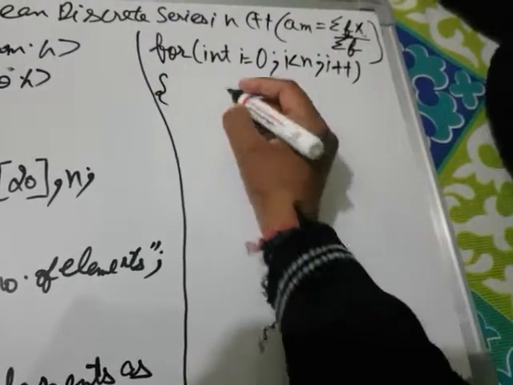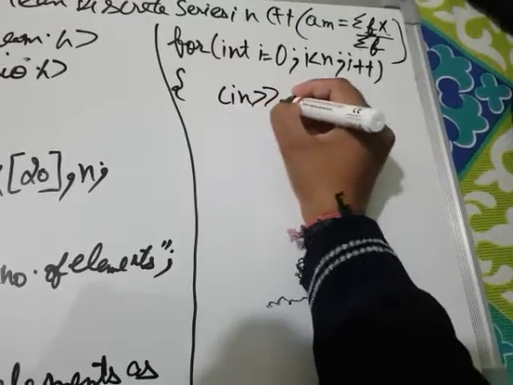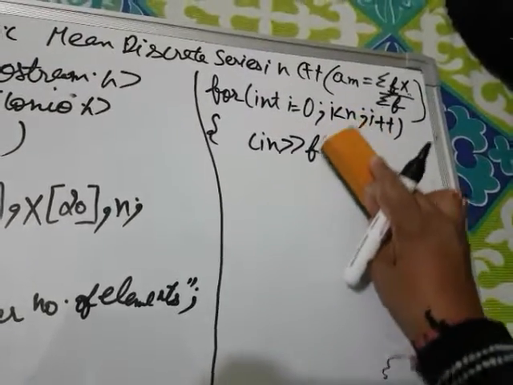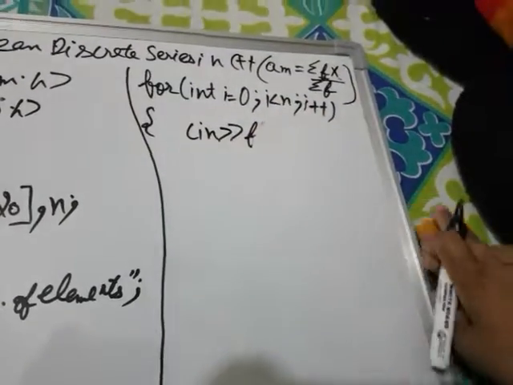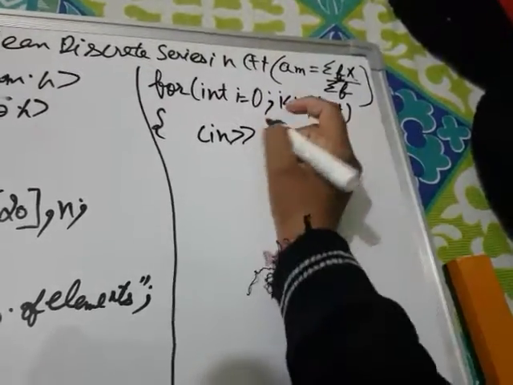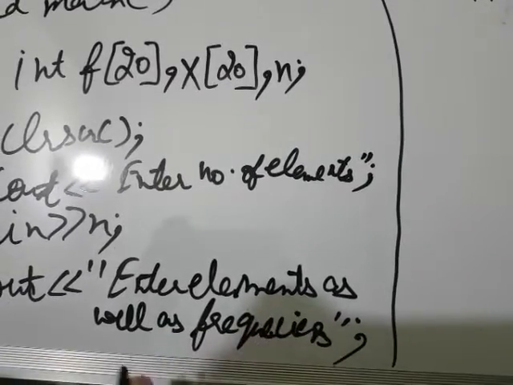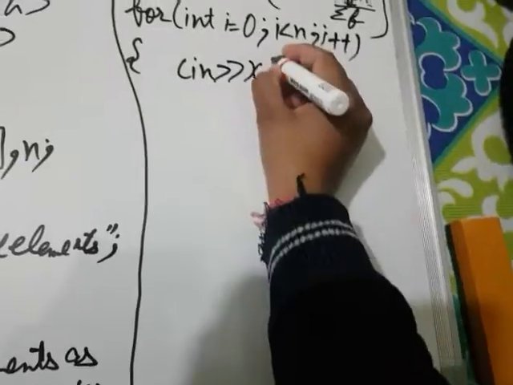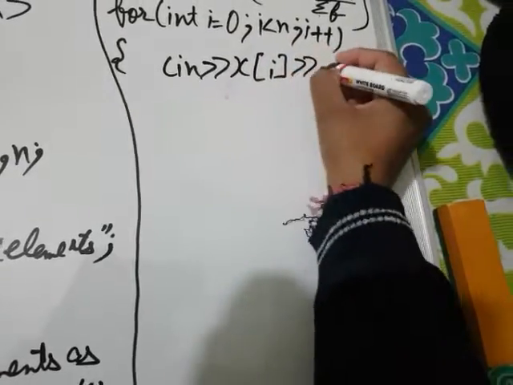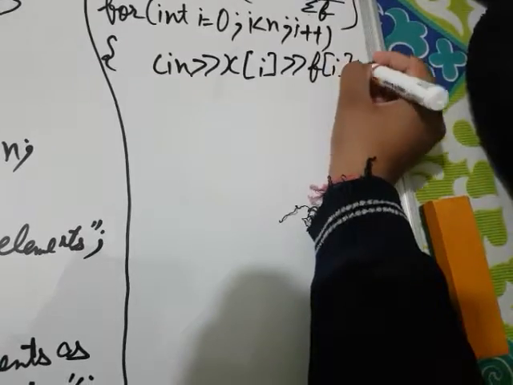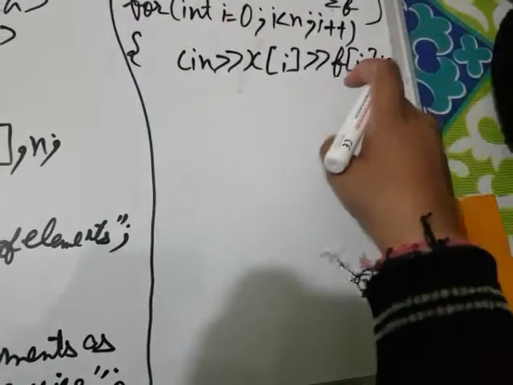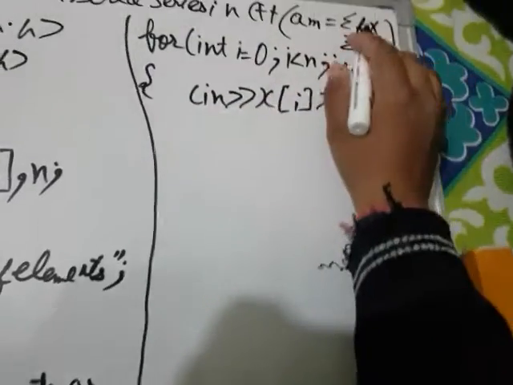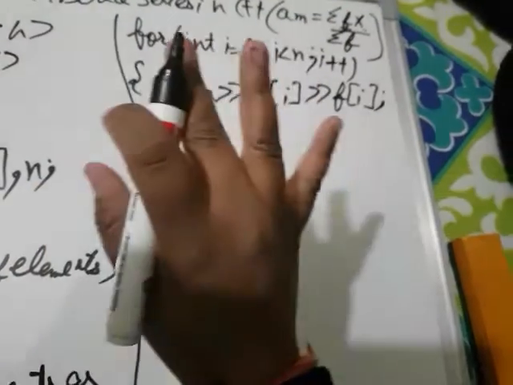Okay, so after that I'm going to input frequency as well as the elements. First of all I will show the message enter element as well as frequency. So first of all we will use x[i] and f[i]. First it will prompt the user to input the element, and secondly it will prompt the user to input the frequency. So right now we will input frequency as well as the elements.